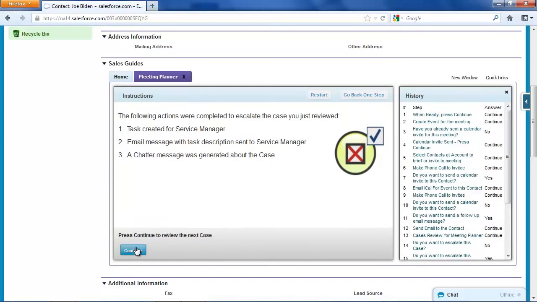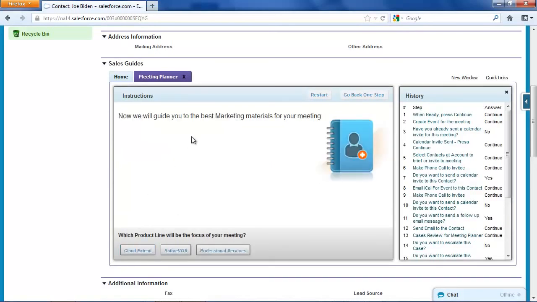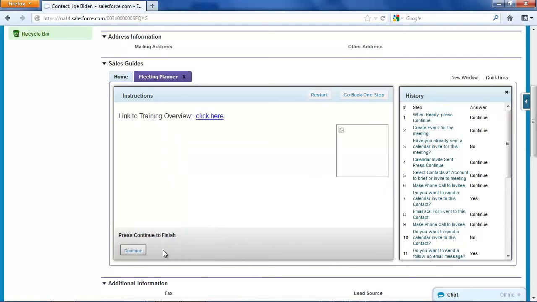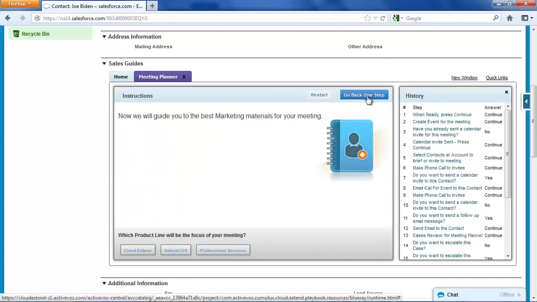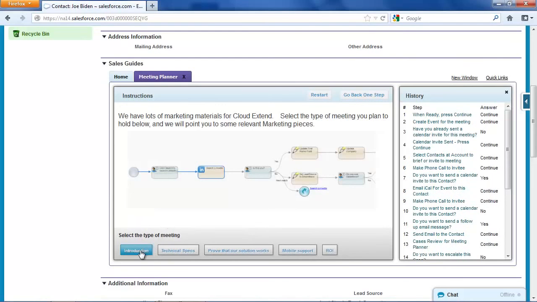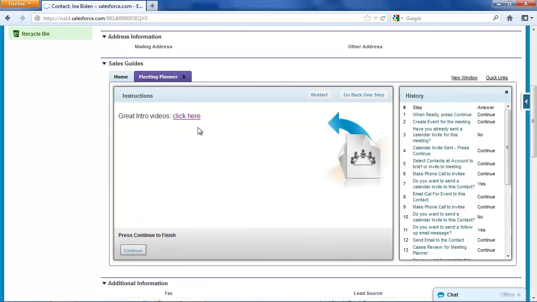And so now that we're done with reviewing cases, we're now going to guide our sales rep to the best marketing materials. So we have 3 different products here that we might want to sell: Cloud Extend or ActiveAuth or professional services. If I went into professional services, I could pick training and get a description of training. But I'm going to go back a couple steps using the Cloud Extend interface. I'm going to say we're going to have a meeting about Cloud Extend, and it's going to be an introductory meeting. And so now I've provided a link to some of the great introductory videos that some of our marketing geniuses here have put together.